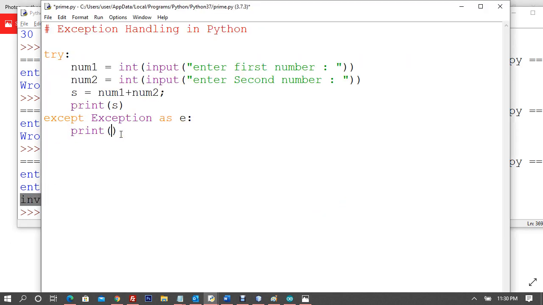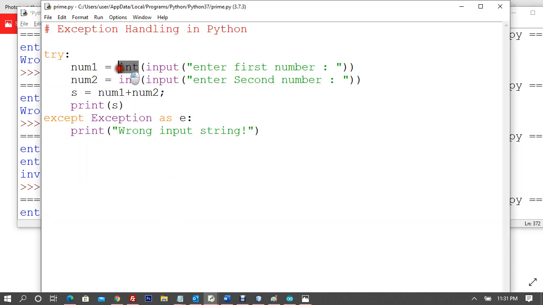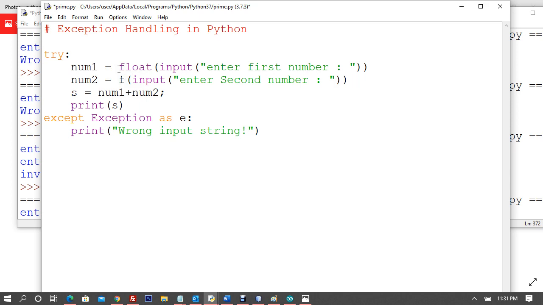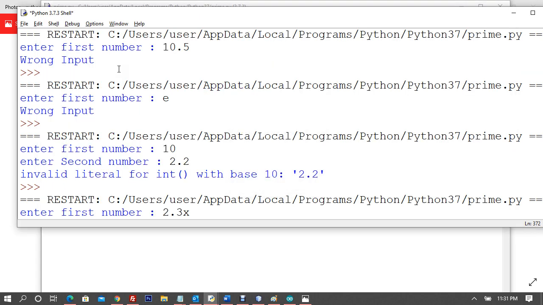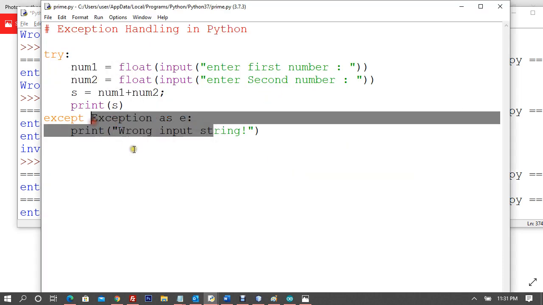Alright, and if you want to give user defined, you can say wrong input string, right? Or you have given a wrong input, right? I can say 2.3, which is because why is the exception coming? Because I am supposed to give int. Now if I take it to float, there's not going to be any exception, right? If I take it to float, now you can see no exception, no except block. This block is called only when exception comes.